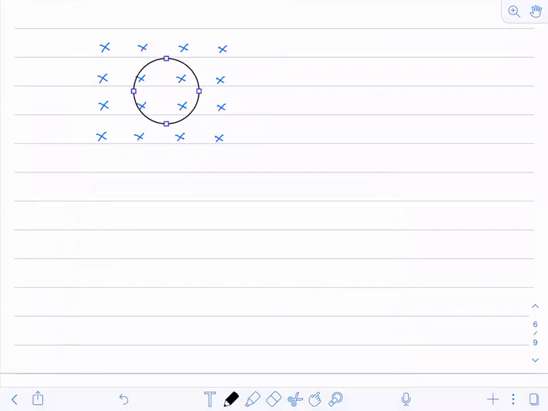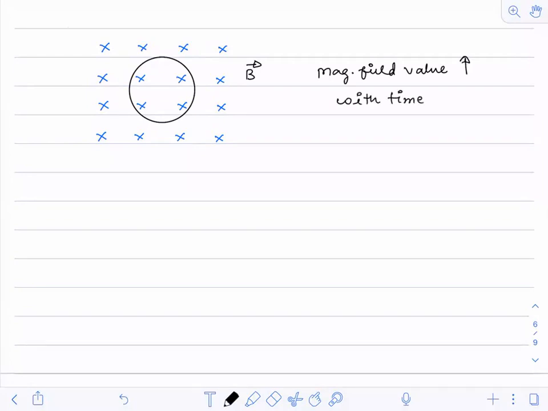Now, I'm not changing this coil. The coil is at rest. This is the magnetic field B. What I'm doing is, suppose the magnetic field value increases with time.